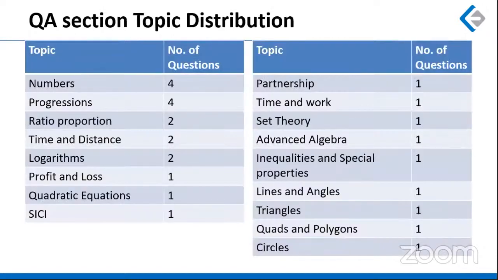This is how the topic distribution looked like in EOM 1. There were 4 questions from numbers and progressions. There were 2 questions from each of the chapters like ratio proportion, time and distance, and logarithm. And there was one question from each of the remaining chapters, which is profit and loss, quadratic equation, simple interest, compound interest, partnership, time and work, set theory, advanced algebra, special properties, lines and angles, triangles, chords and polygons, and circle. So overall, a very balanced paper, except for the fact that a few chapters have a little higher weightage. Otherwise, it's a fairly balanced paper.